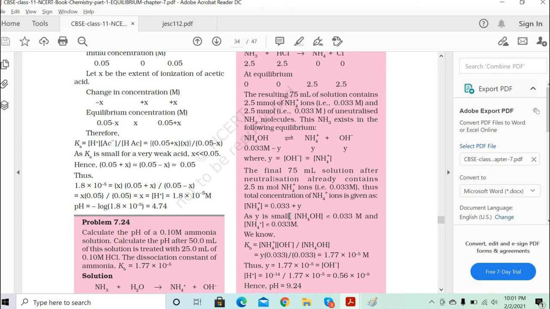Got it? So 0.033, not ml, exactly. Yeah.